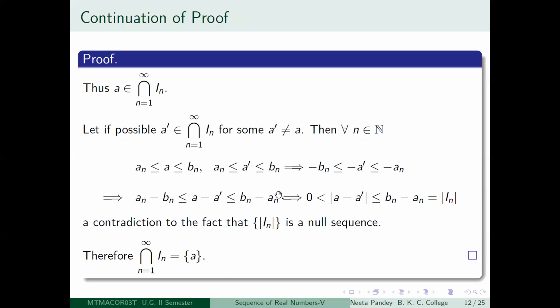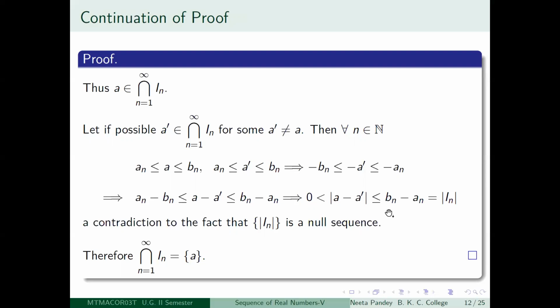What do you get? An minus Bn is less than or equal to A minus A prime, which is less than or equal to Bn minus An. Remember this, you treat Bn minus An as k. So this is the same as the mod of A minus A prime being less than or equal to Bn minus An. Now, what is the mod of A minus A prime? That is greater than 0 because A prime is not equal to A. It is the distance between A and A prime, and that is positive since they are two different numbers.